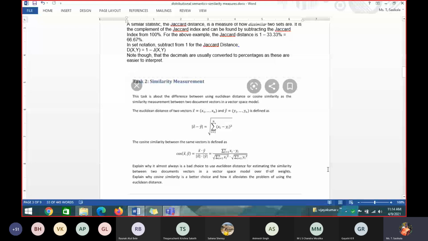This is the fourth method. Can you do it for the above problem? Can you do it for one more coefficient? Is there no overlap coefficient? Dice we have finished. Jaccard we have finished. One more which we have not touched is overlap, right? Can you do that above research problem for overlap coefficient and tell me?